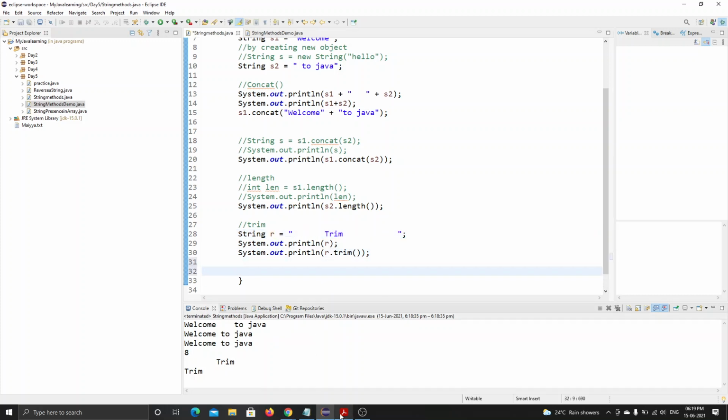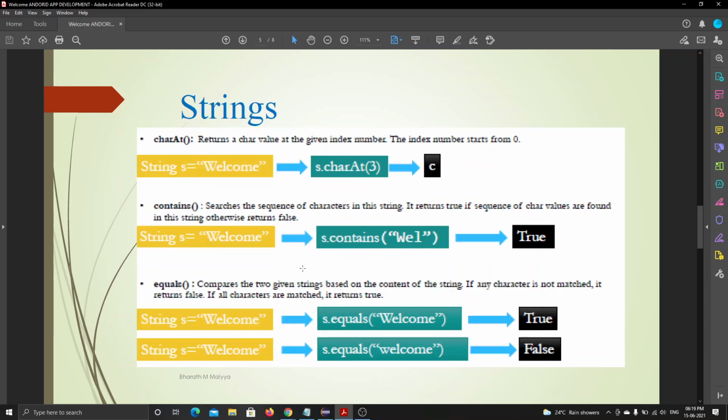Then let's move to the next method, charAt. What is the charAt method? charAt returns the value at the given index. This index value always starts from 0. Don't get confused. All index values start counting from 0, 1, 2, 3. It never starts counting from 1.